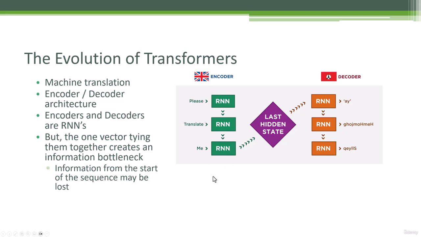And there are some tricks to try to get around that, but at the end of the day, we have this one hidden state that's trying to encapsulate the entire meaning of all of this text. And if you have a lot of that text, that's going to be harder and harder to do, right? Also, it's not terribly efficient either. We can only do this sequentially, right? So we have to process this one word at a time, going through the RNN and doing it over and over and over again, and then passing it to the decoder as another step and decoding it over and over and over again. So this is not very parallelizable the way that it's set up right now.